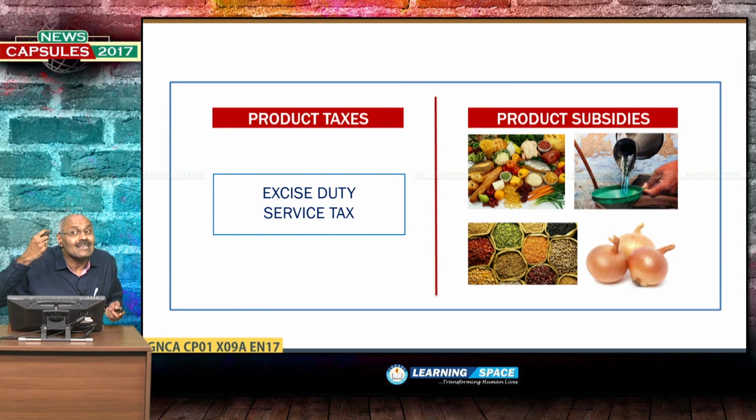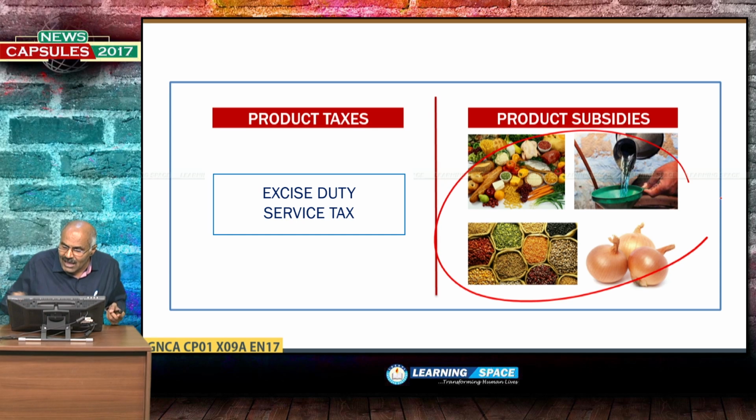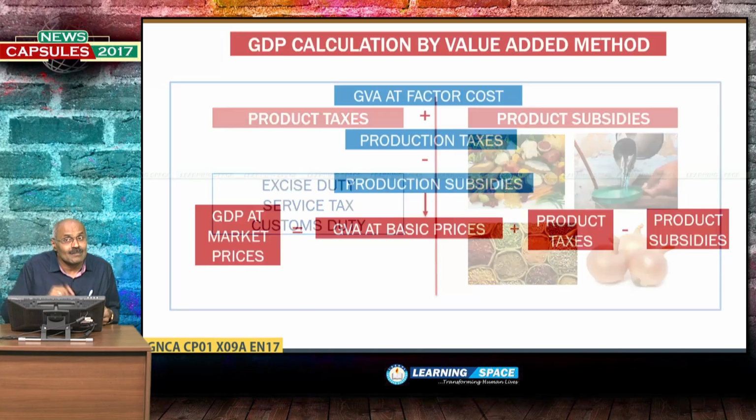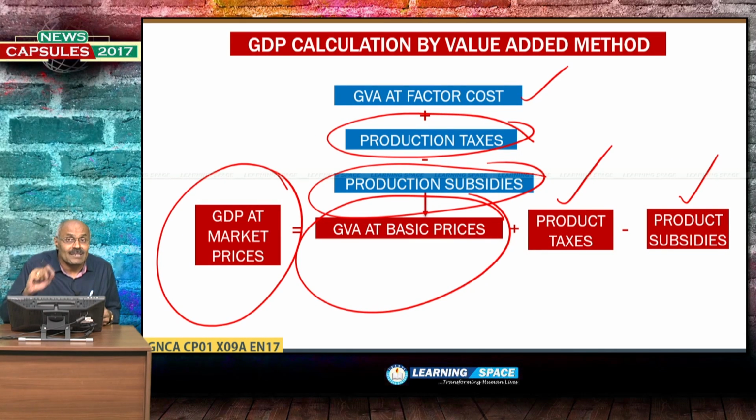Sometimes government gives product subsidies, like on onions, kerosene, LPG, pulses. If government gives these types of subsidies, those are product subsidies. So, these product subsidies are to be subtracted. Then product taxes like excise duty and service tax are to be added. Then you will get GDP at market prices.